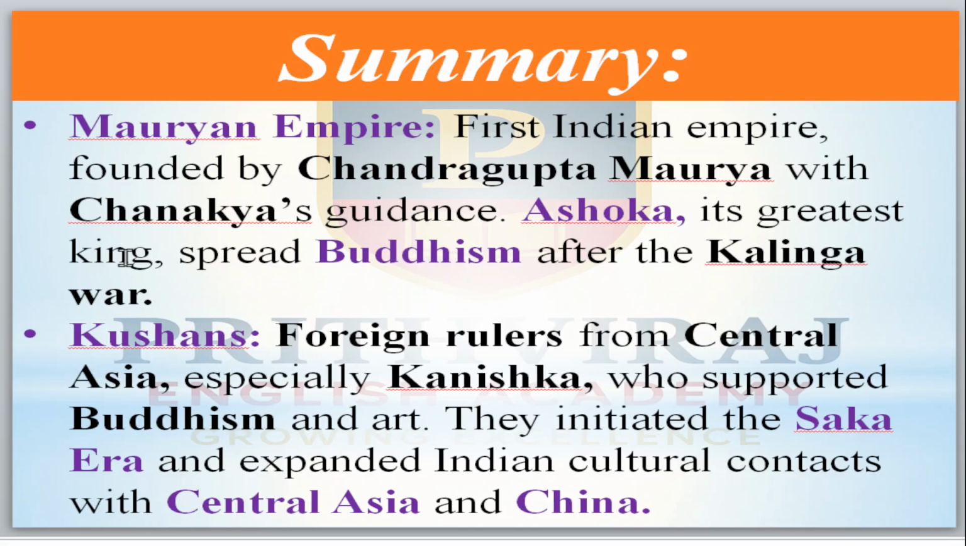Okay. Summary: the Mauryan Empire was the first Indian empire, founded by Chandragupta Maurya with Chanakya's guidance. Ashoka, the greatest king, spread Buddhism after the Kalinga war. Ashoka treated the citizens as his children. Kanishka and the Kushanas were foreign rulers from Central Asia who supported Buddhism and art. They initiated the Saka era and expanded Indian cultural contacts with Central Asia and China also.